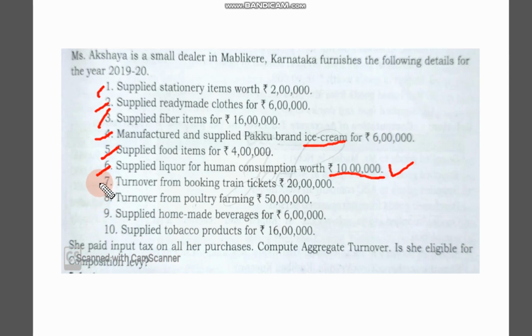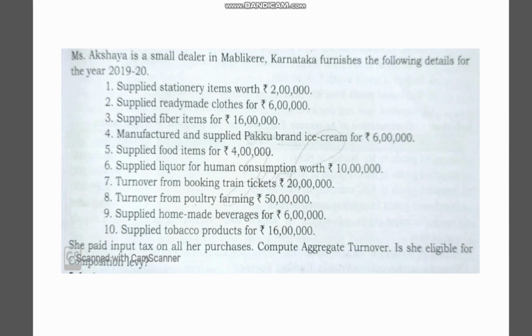Then turnover of booking train tickets, allowed, all these are part of aggregate turnover. Turnover of poultry farming, allowed. Supply of homemade beverages and tobacco products, all these we are considering under aggregate turnover. But remember, this person is not eligible for the composition levy scheme. Many reasons are there: he is supplying ice cream, tobacco products, and alcohol.